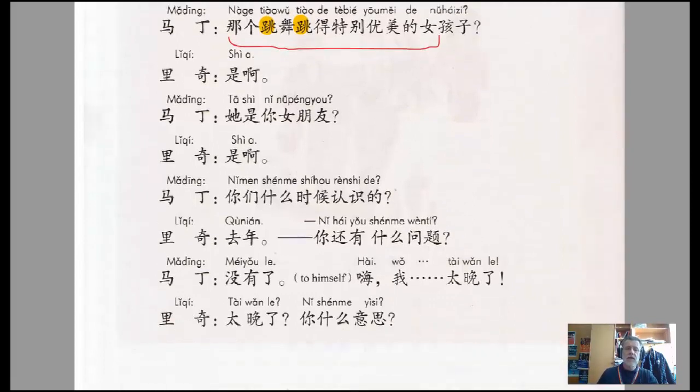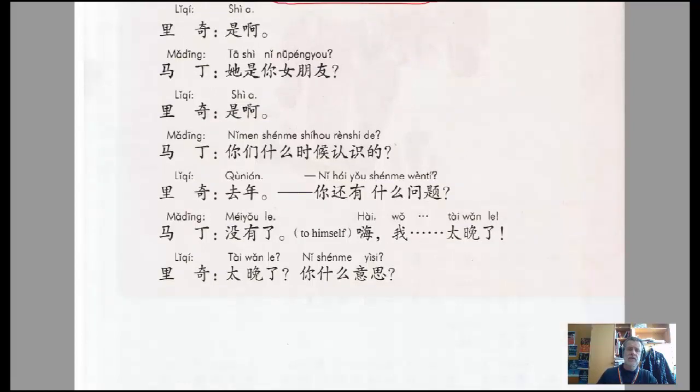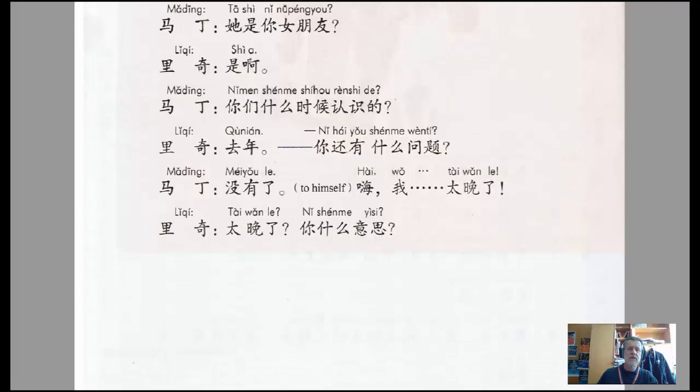是啊. And then finally, Ma Ding's sort of coming to a bit of a realization here. He's a bit dumb. 她是你女朋友。Okay, she's your girlfriend, kind of thing. 是啊, yeah. So now Martin's starting to get a bit worried. 你们是 well, actually, sorry, I put the 是 in there kind of habitually, but anyhow, I'll read it out as it is and then we'll talk about that.